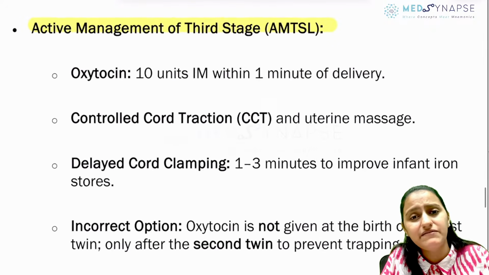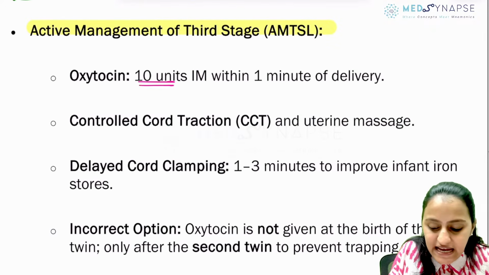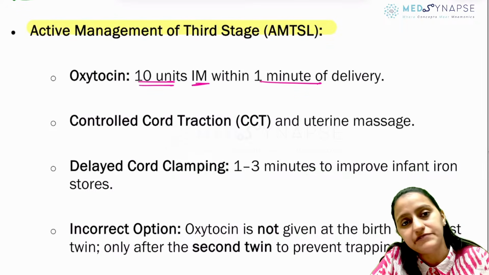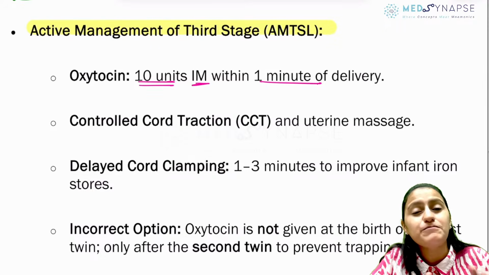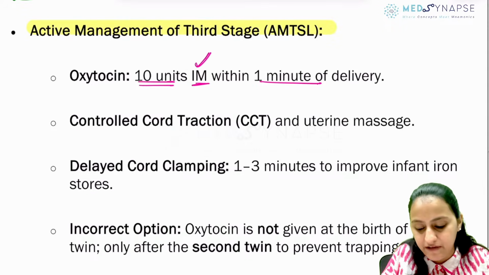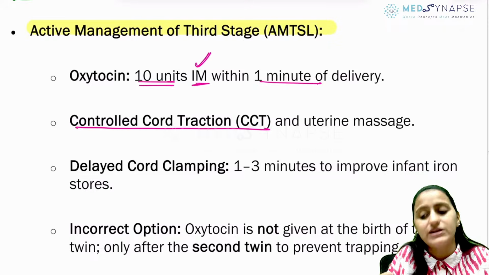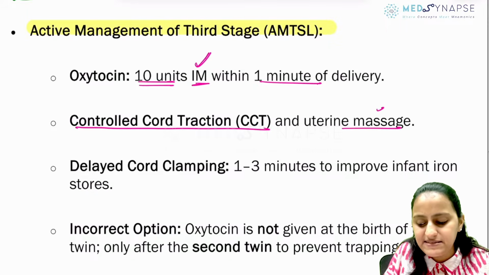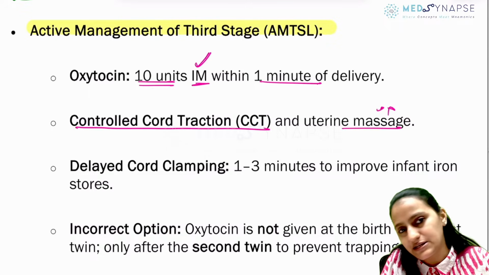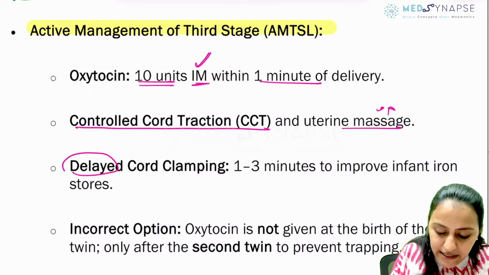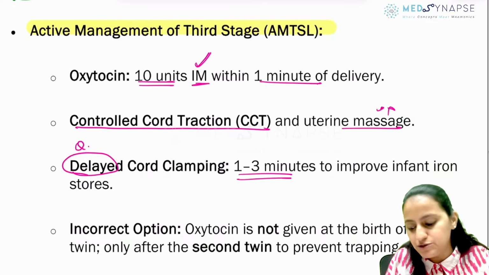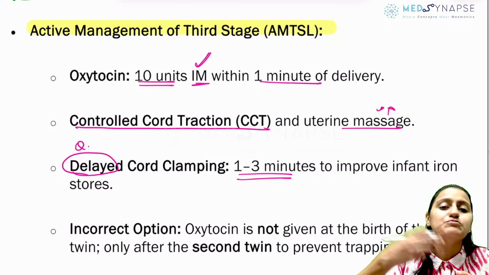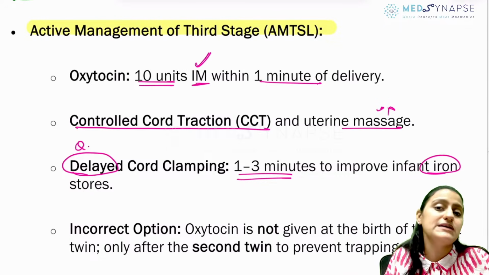Active management of third stage of labor. Remember what is given is oxytocin 10 units IM within 1 minute of delivery, to maintain the uterine tone, because atonic PPH is very, very common. Then there is controlled cord traction and uterine massage. Some resources say uterine massage should be done regularly, some say it should not. Then the cord clamping is delayed, not immediate. Delayed means how long? After 1 to 3 minutes, so that more blood goes into the baby and the iron stores are better.